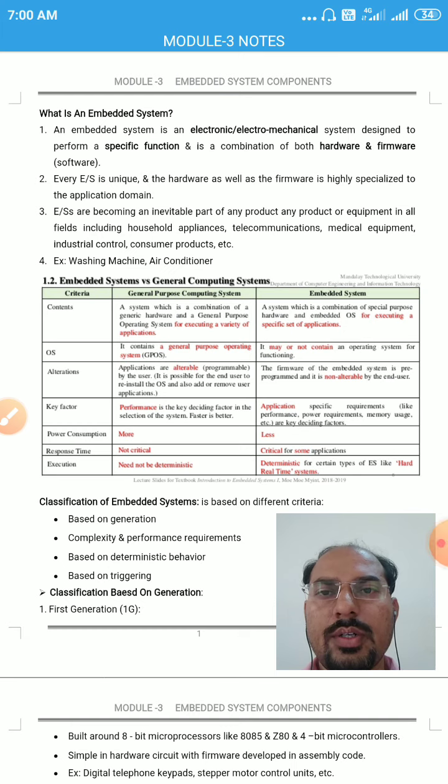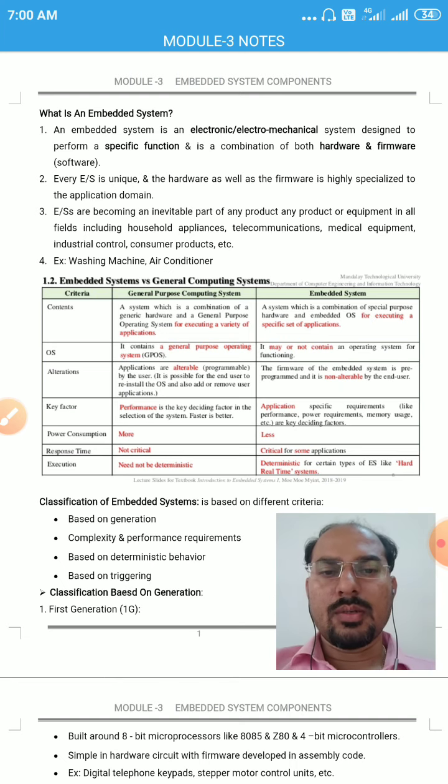In today's video, I am going to cover the topics of Module 3, embedded system components. The first topic is what is an embedded system. An embedded system can be defined as an electronic or electromechanical system that is designed to perform a specific function. And this embedded system is a combination of both hardware and firmware.